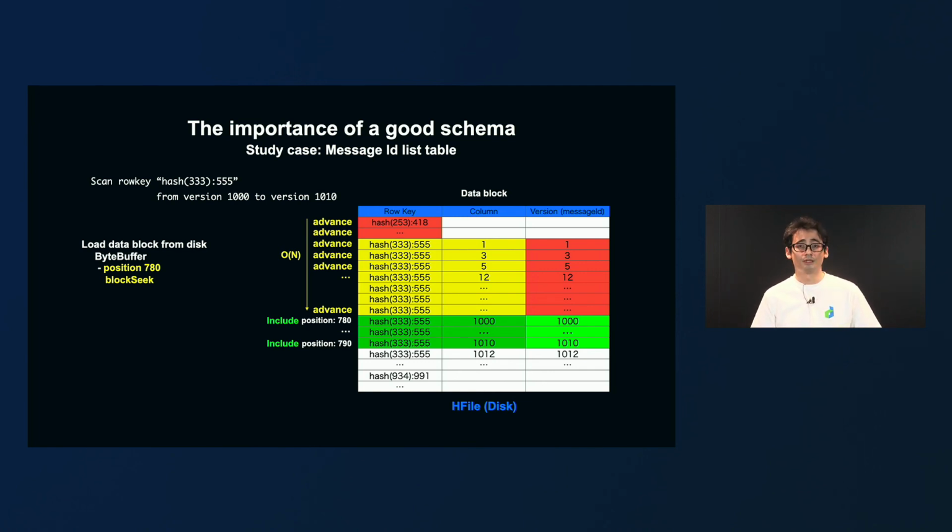This has time complexity n, which is, well, not that good, but it's better than m log n that we were experiencing with the memstore.